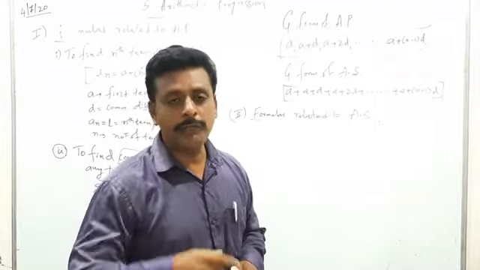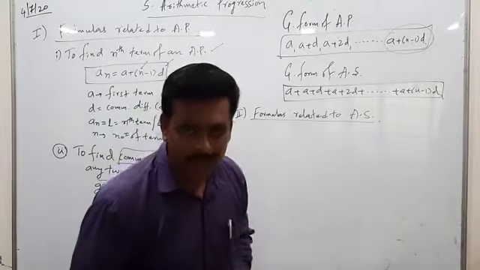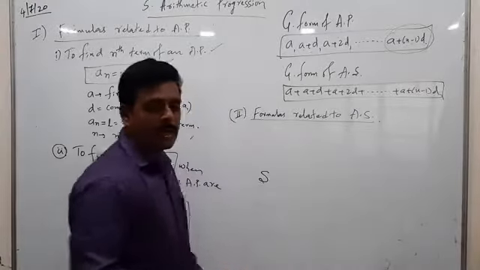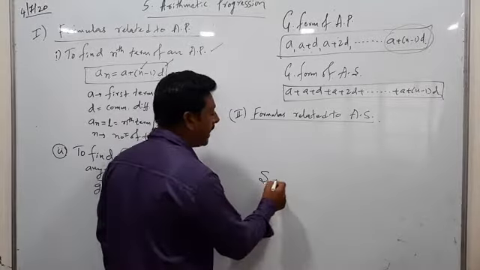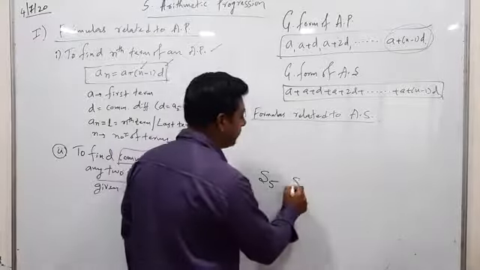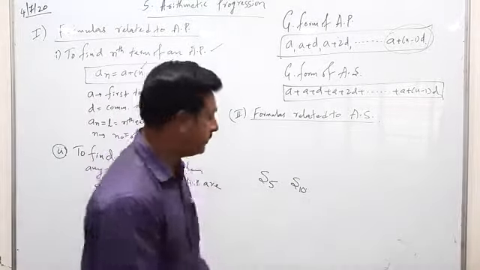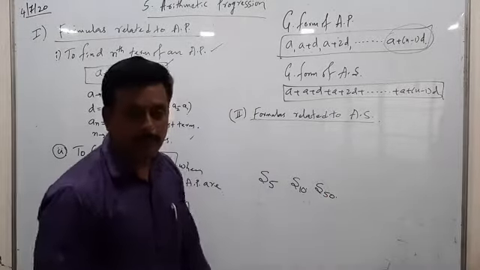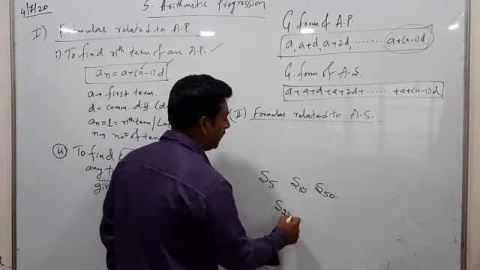If they ask you to find the sum of 5 terms, the first letter of the word sum is S, so it should be S5. Find the sum of 10 terms means S10. Find the sum of 50 terms, then it is S50. Find the sum of 25 terms means S25.